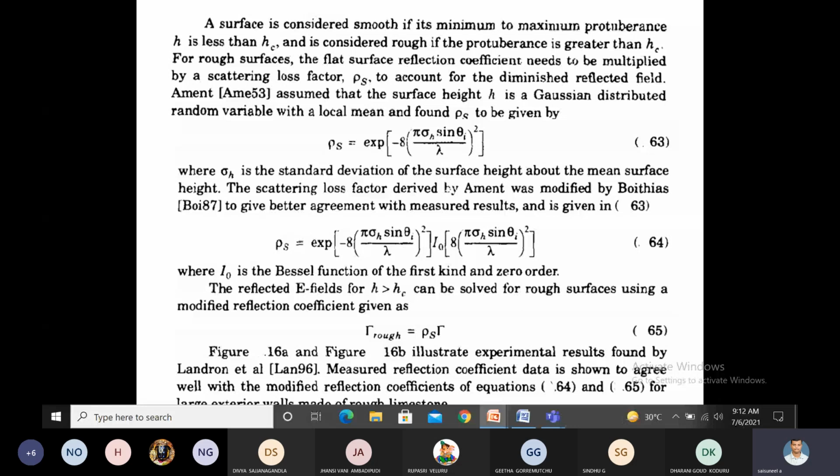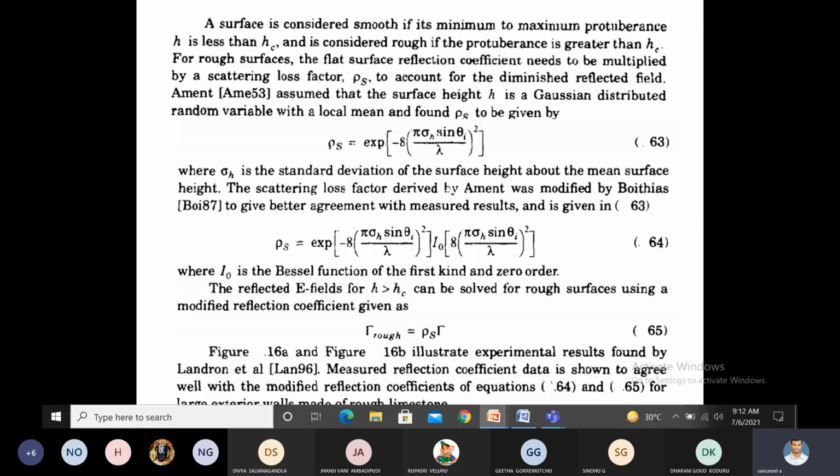Then based upon this one, the relation between smooth surface and rough surface reflection coefficient, that is, the reflection coefficient of rough surface is equal to rho s times the reflection coefficient of smooth surface. This is about the relation between smooth and rough surface.